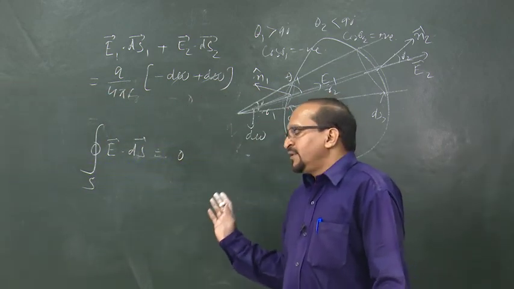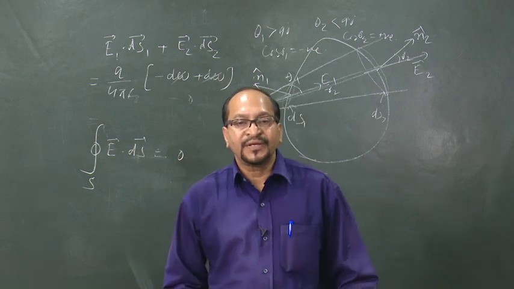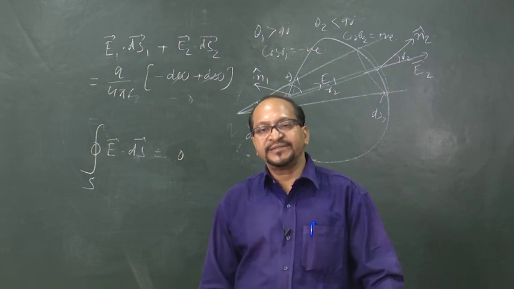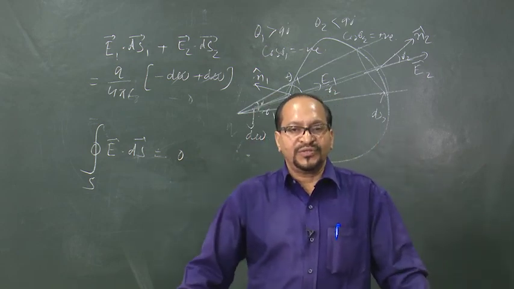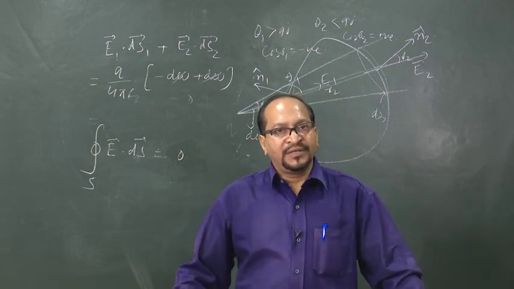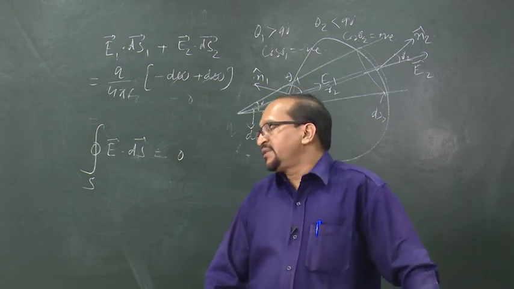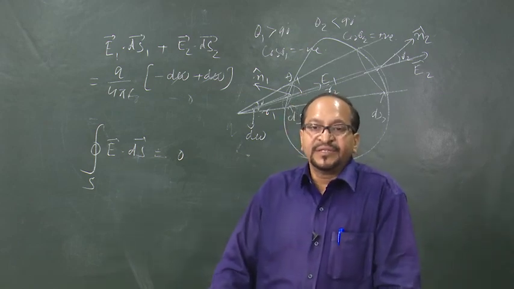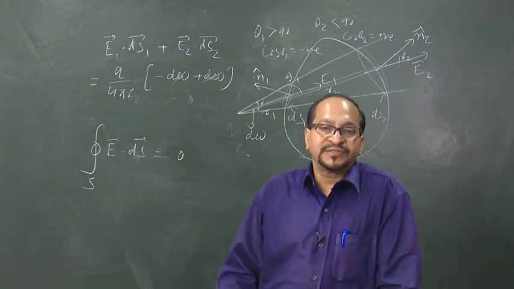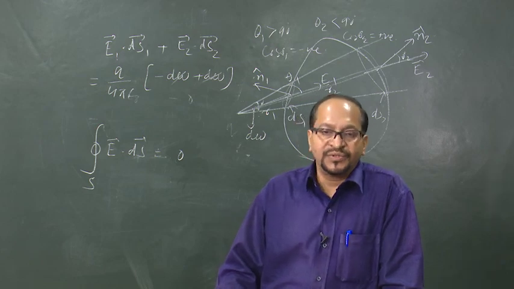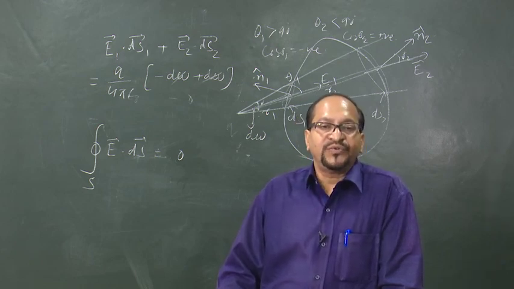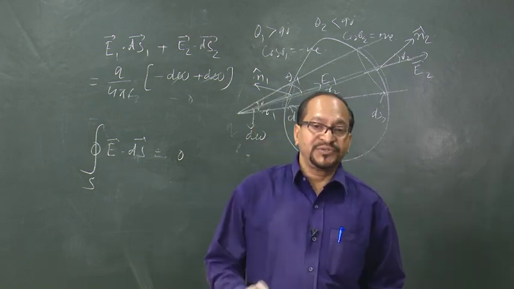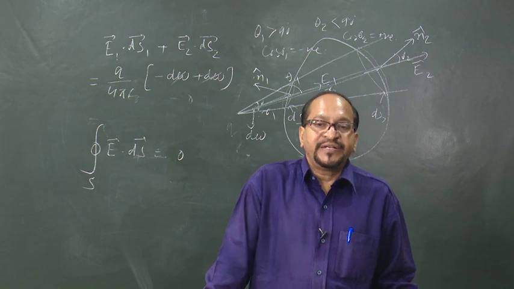So, till now we have discussed what are electric field, field lines, flux and Gauss law. Okay. In the next class we will discuss the applications of Gauss law, and we will see how this Gauss law is a very useful, convenient way to find electric field in certain situations where symmetry permits.